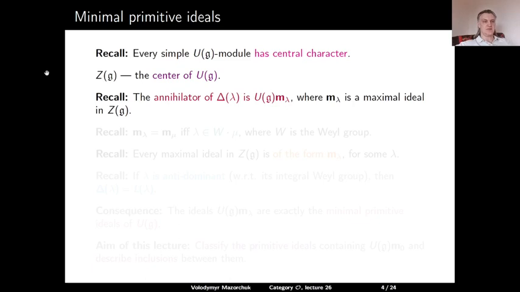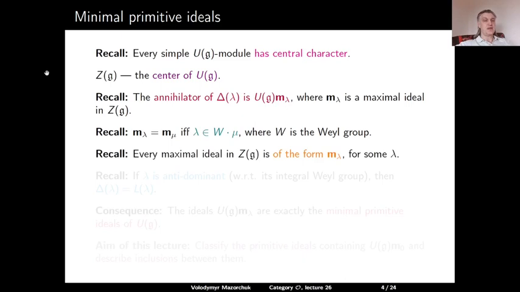We also know that M lambda is equal to M mu if and only if lambda belongs to the orbit of mu under the dot action of the Weyl group W. And we also know that every maximal ideal in the center is of the form M lambda for some lambda.